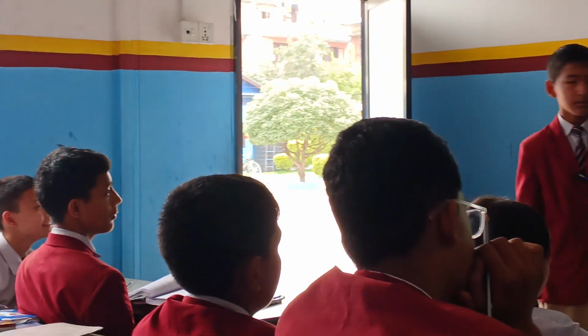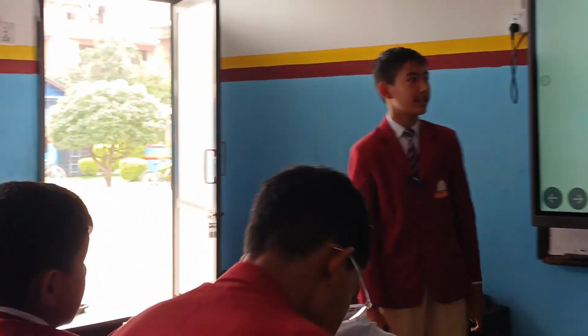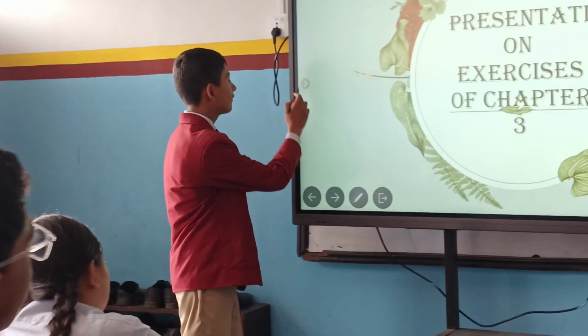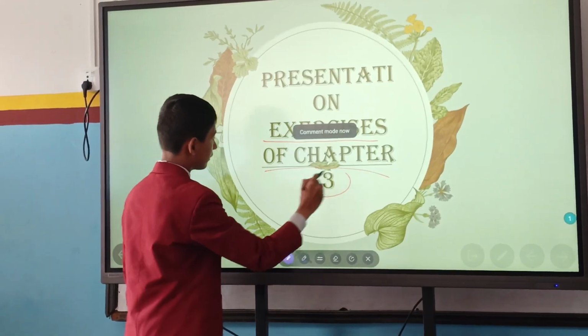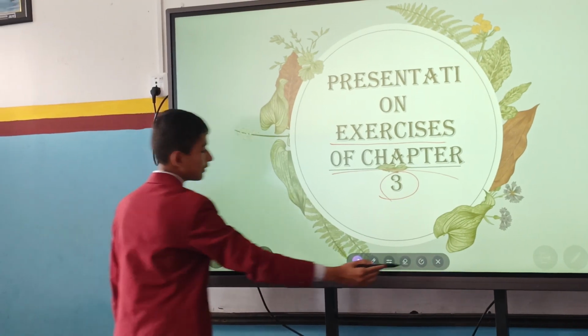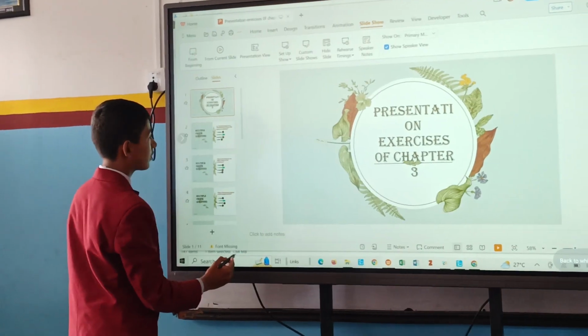So just now, recently Ishan gave the presentation. The presentation was on the topic exercises of chapter 3. So let's begin the presentation.